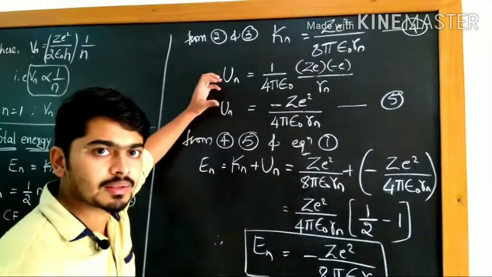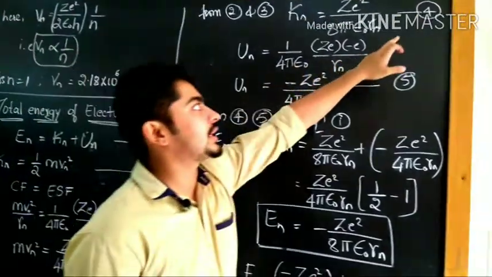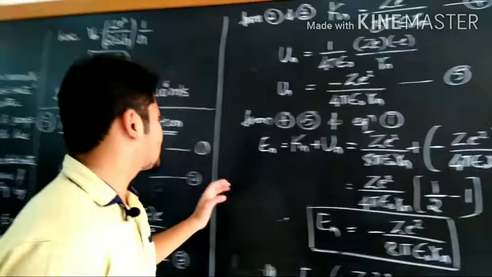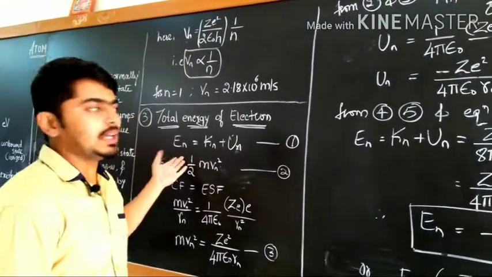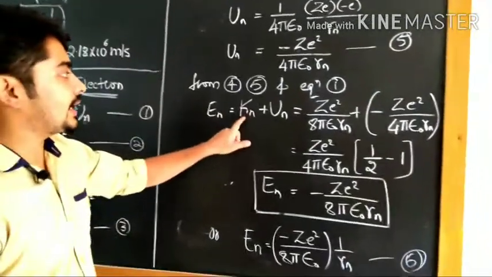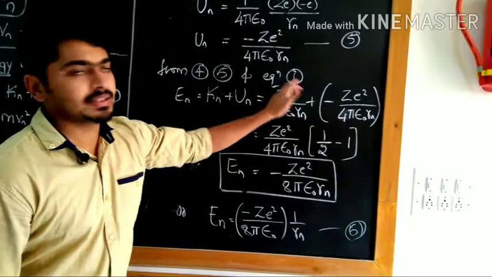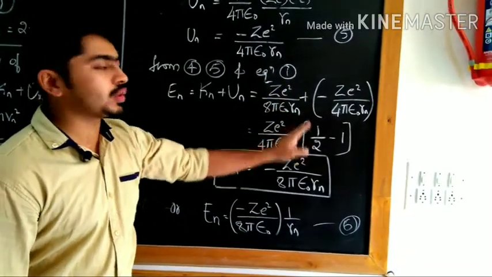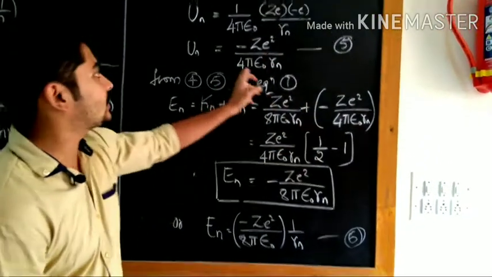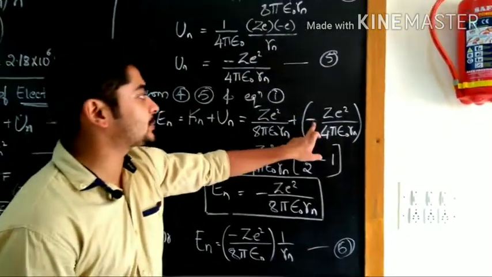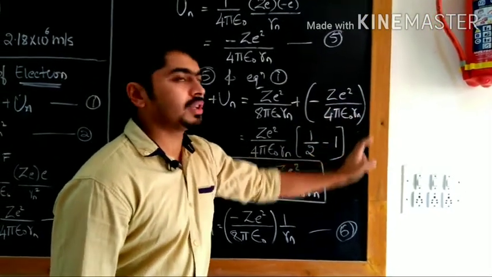One is kinetic energy and another one is potential energy. So on substituting equation 4 and 5 in equation number 1, we can get the value of total energy. Total energy is equal to Kn plus Un. That can be written as Kn is Ze square by 8 pi epsilon naught rn, plus of minus, because this potential energy is a negative value, negative Ze square divided by 4 pi epsilon naught rn.